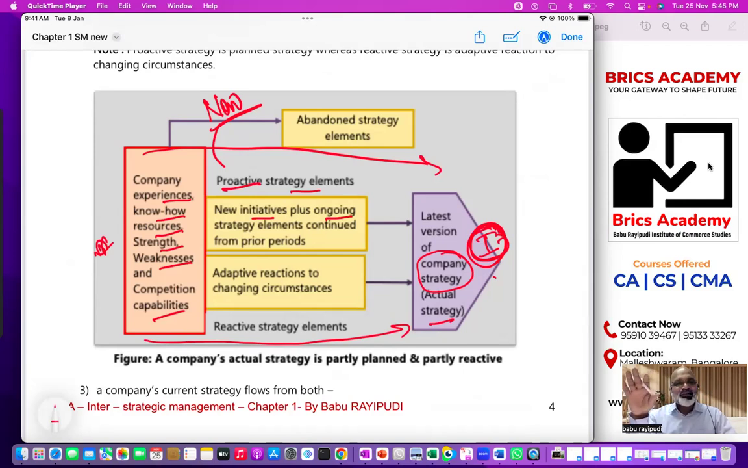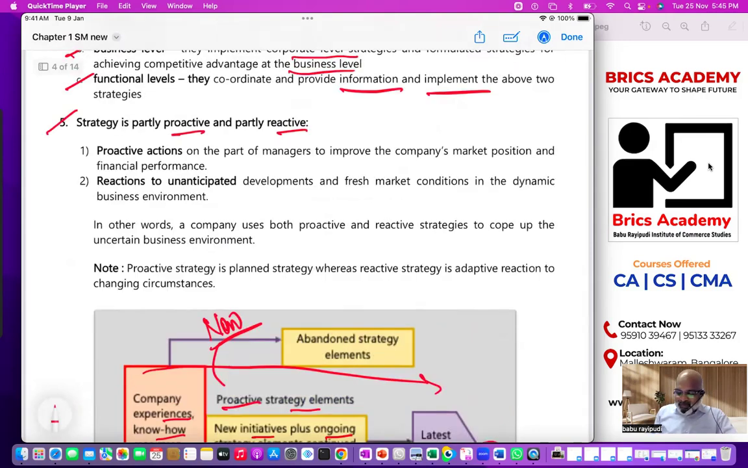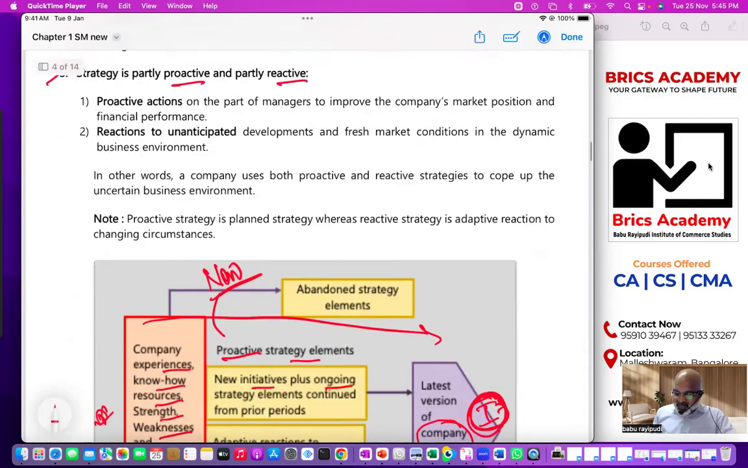I hope proactive actions you understood. Now go to the above sentence here. Proactive actions, part of the managers to improve company's market position and financial performance. Okay. Look here. Proactive is a planned strategy whereas wait.